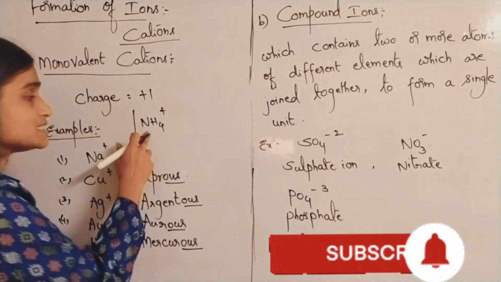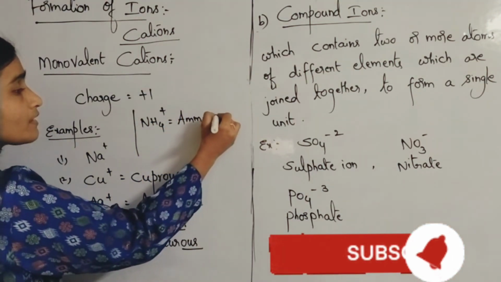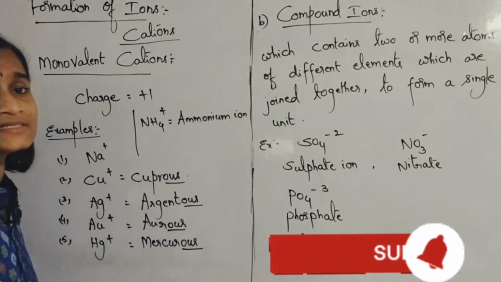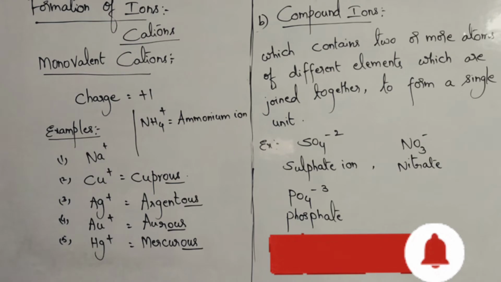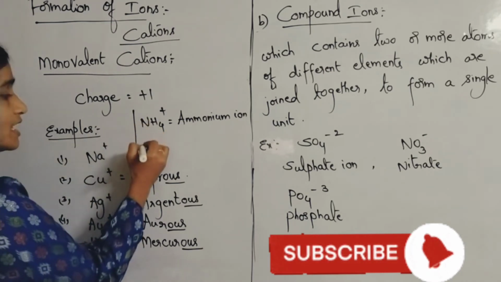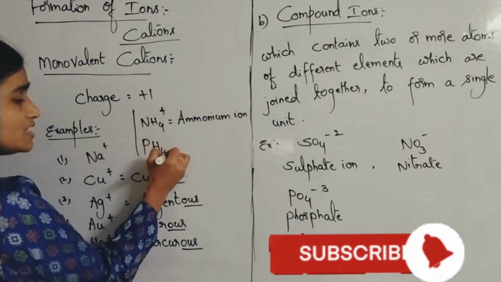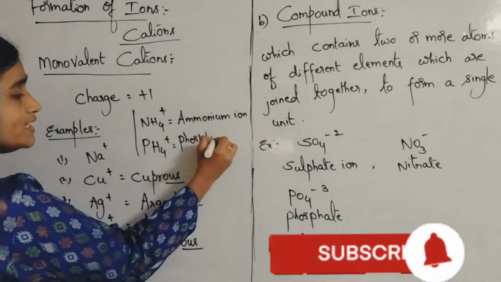NH4 plus is called ammonium ion. And same like that, you can even take the example of phosphonium ion. Same like ammonium, instead of nitrogen, if you keep P, PH4 plus, phosphonium ion.